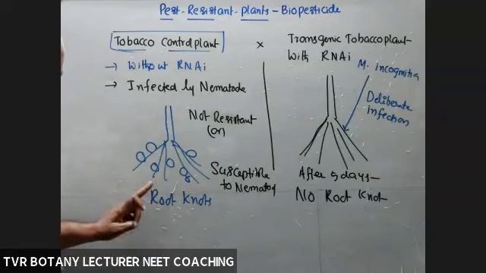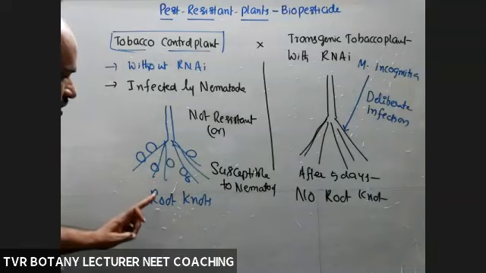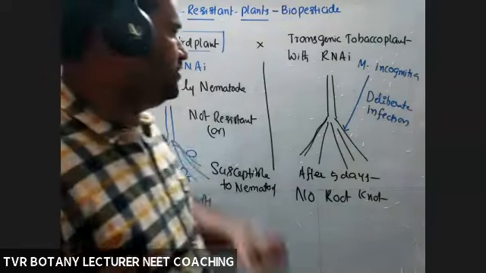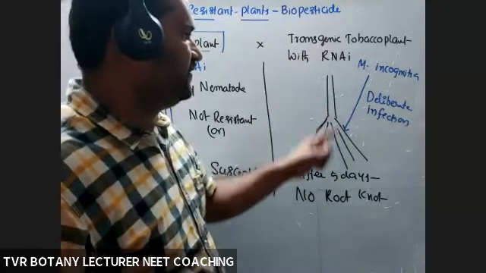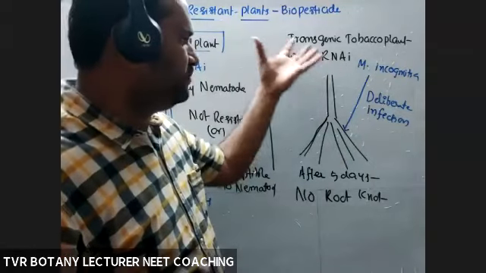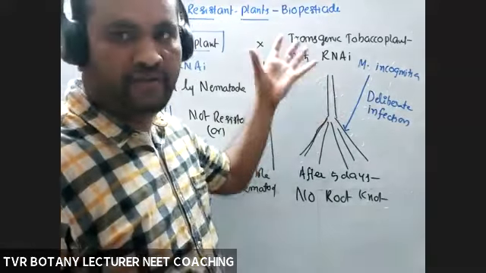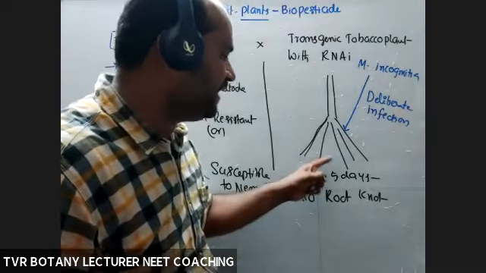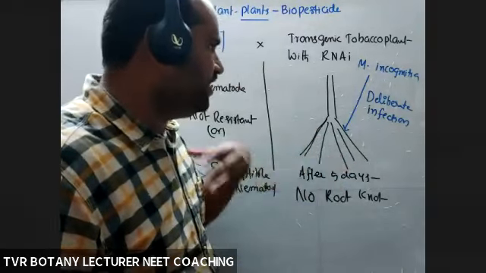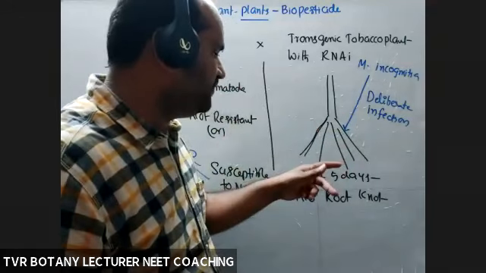So what about this plant suffering from roots or suffering from root knots? And what about this one, transgenic one with RNA interference? We inserted a desirable gene which is able to produce mRNA molecule complementary to the mRNA of the nematode. So after deliberate intentional infection, we injected that infection into root system.